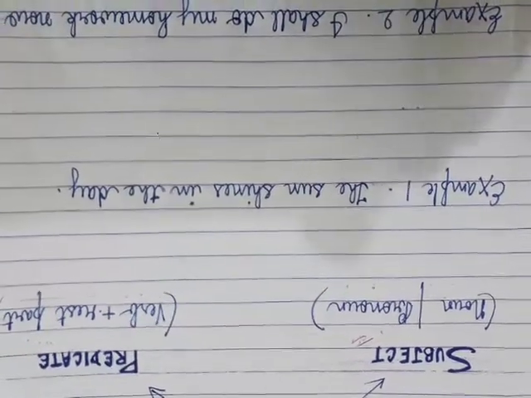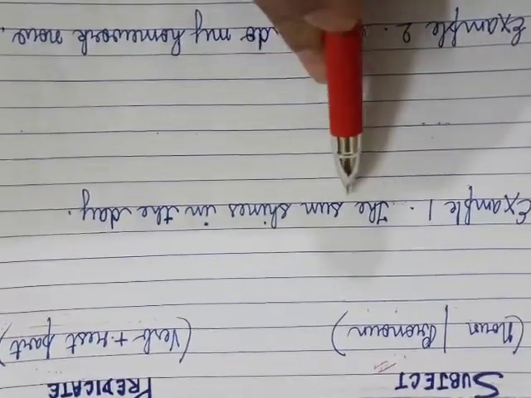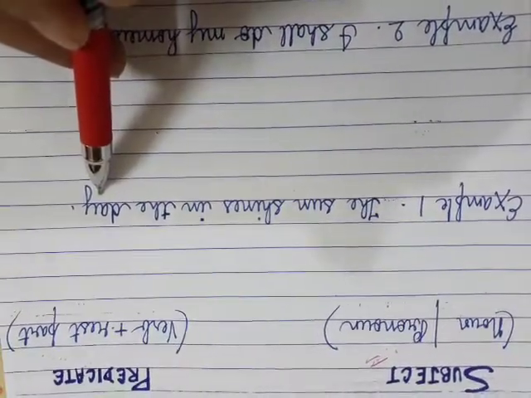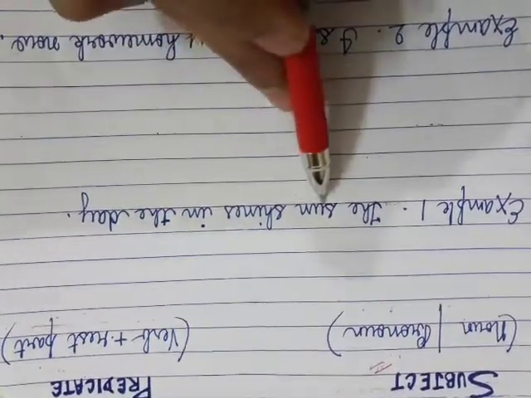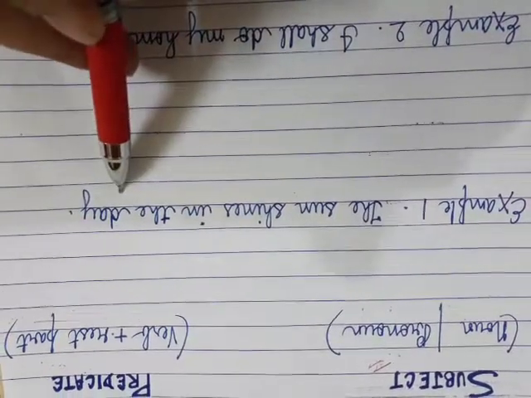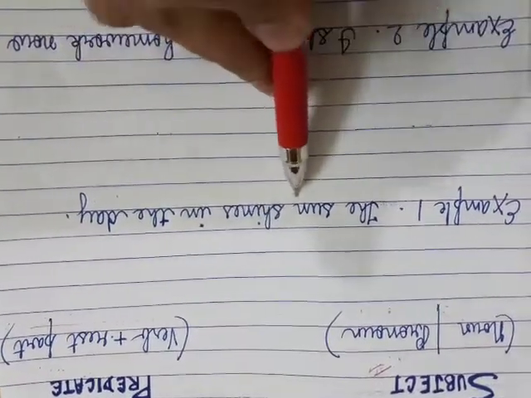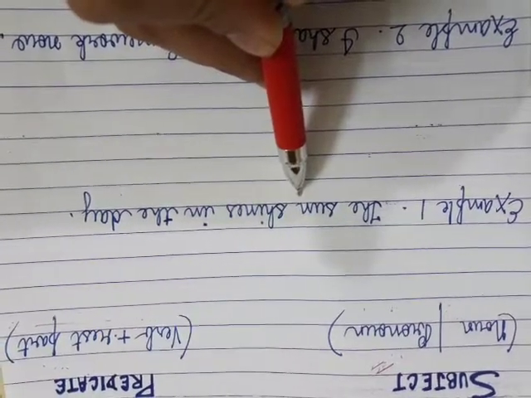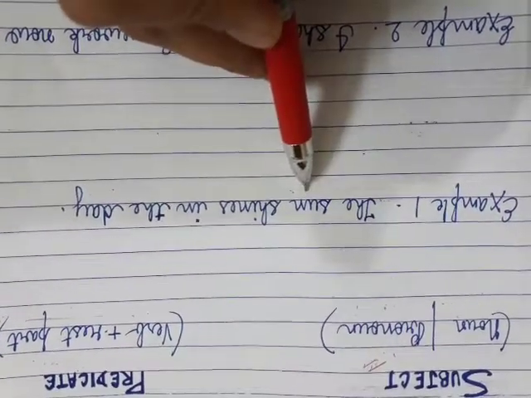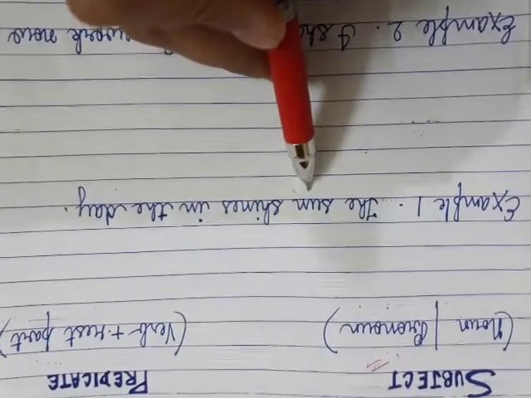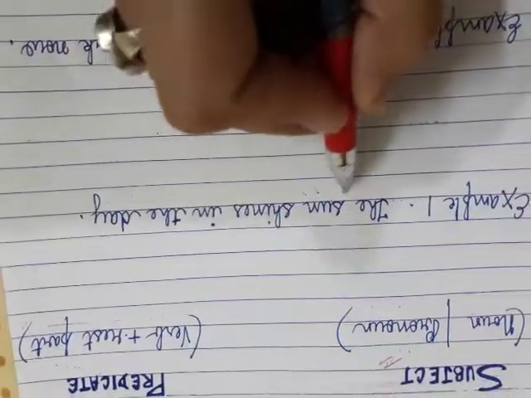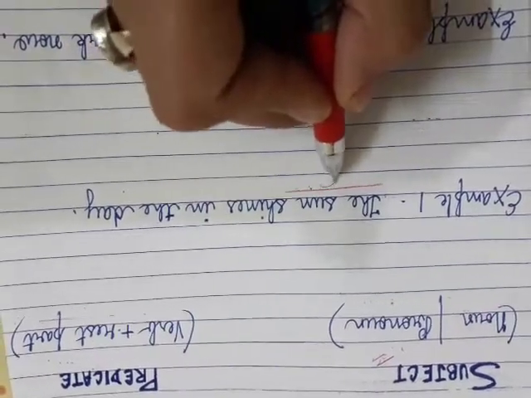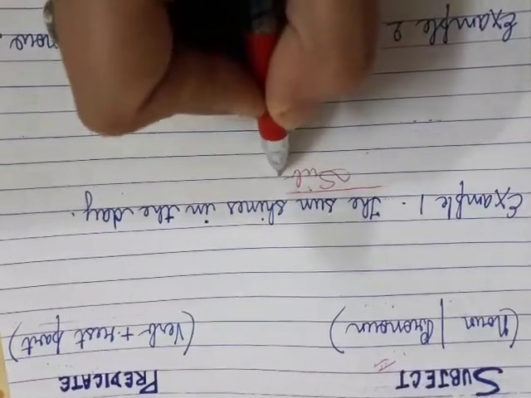My first example is, the sun shines in the day. What is the sentence? The sun shines in the day. About which noun or a pronoun are we talking about in the sentence? Means इस sentence में किसके बारे में बात कर रहे हैं? तो इस sentence में हम लोग the sun के बारे में बात कर रहे हैं. So the sun is our subject.